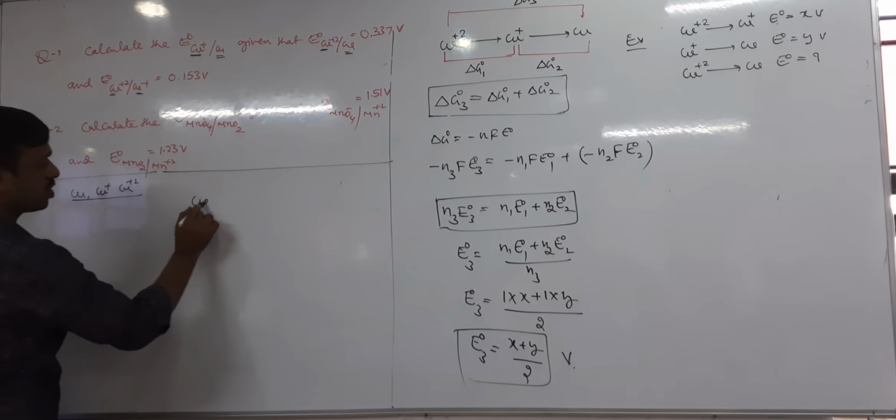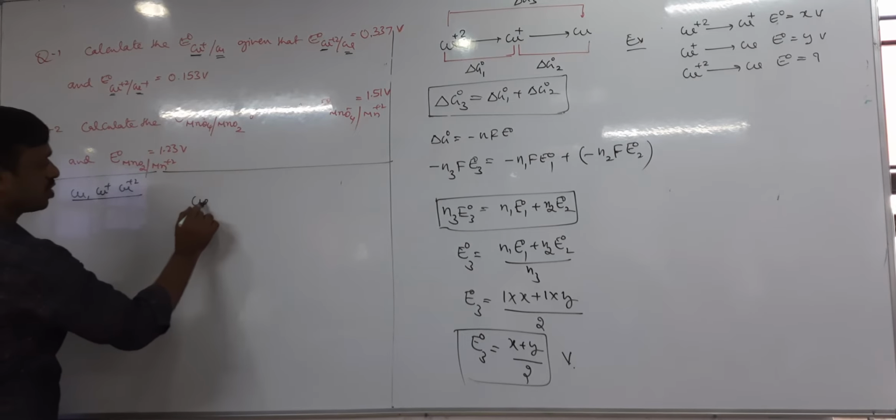So delta G1 is equal to delta G naught 3 minus delta G naught 2. Okay, then delta G naught 1 can be written as N1 into E naught 1 is equal to N3 into E naught 3 minus N2 into E naught 2.